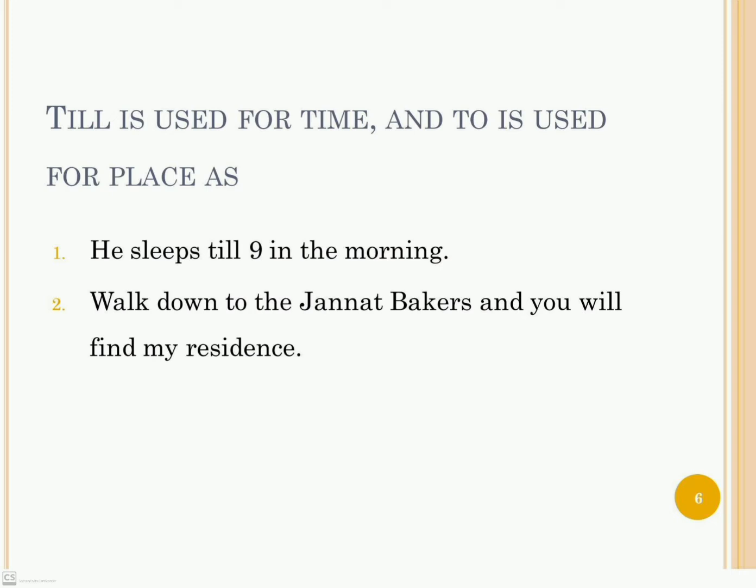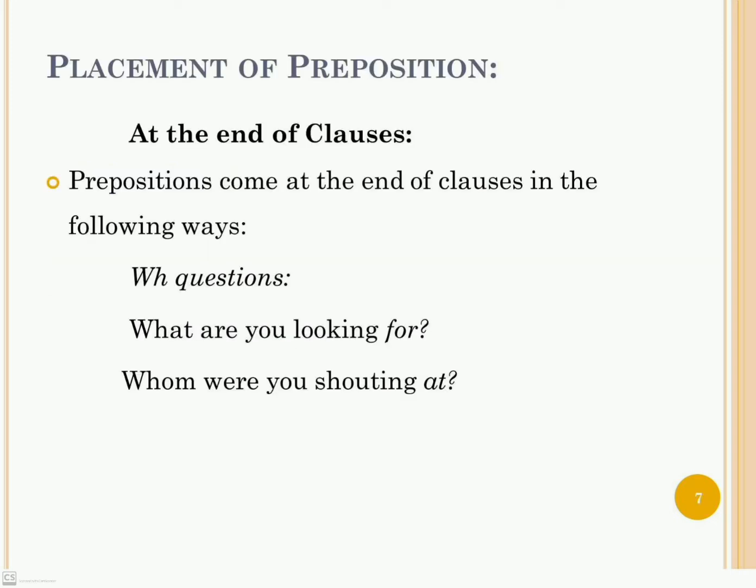Placement of preposition. Now it is very confusing where to place a preposition. This is why we use prepositions at the end of a clause. For this matter, you should know about clauses. What is a clause? A clause is anything that has a subject and a predicate. What is subject? About which the sentence is talking. And what is predicate? The information about the subject is called predicate.